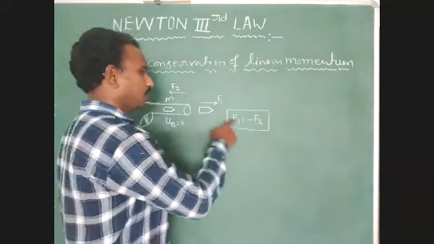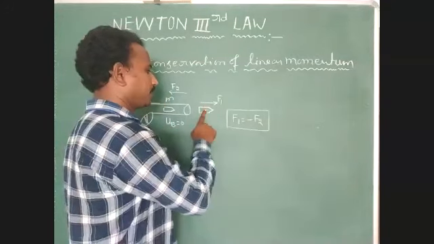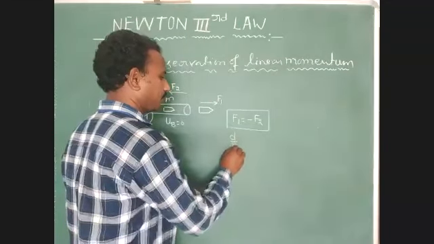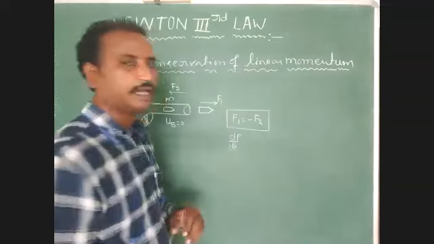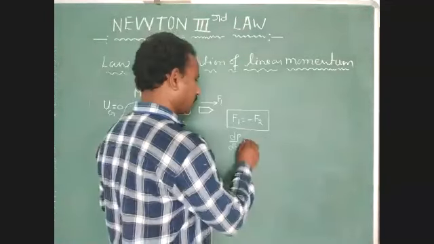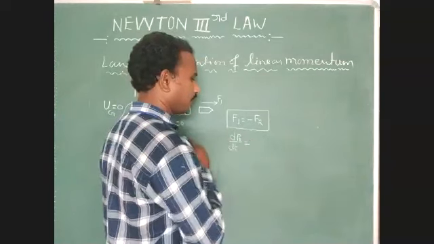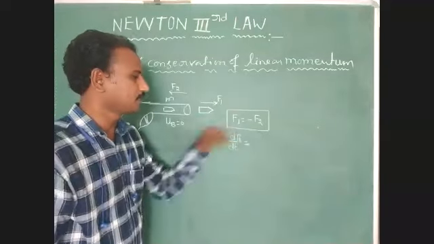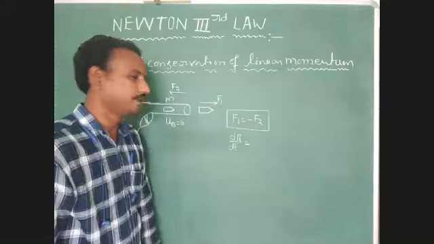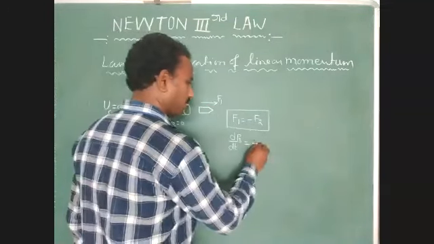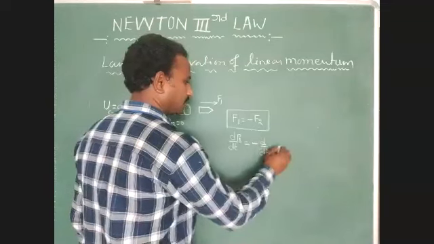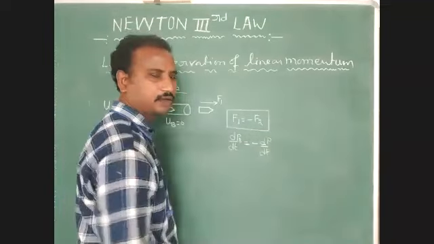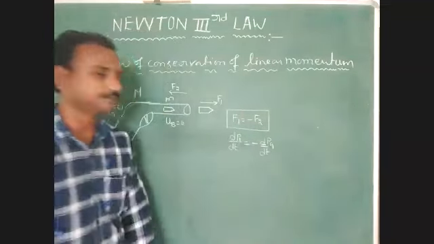Here F1 represents the force experienced by the bullet in the forward direction. The rate of change of momentum, dp by dt. Which one experiences that force? The bullet experiences that force. The rate of change of momentum of the bullet is equal to minus the rate of change of momentum of the gun.